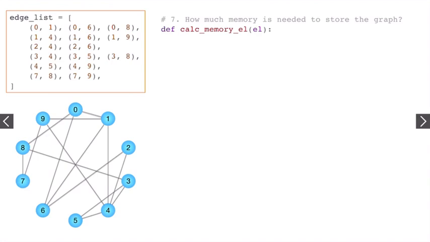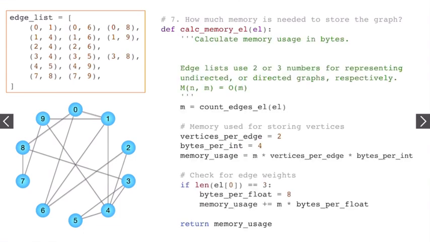And finally, for edge lists, how much memory do they use? Alright, so this time, instead of saying it's T of n plus m, I'm going to say it's a function of m, and that will still be big O of m. I'm going to take the amount of memory that it takes to store each individual edge.